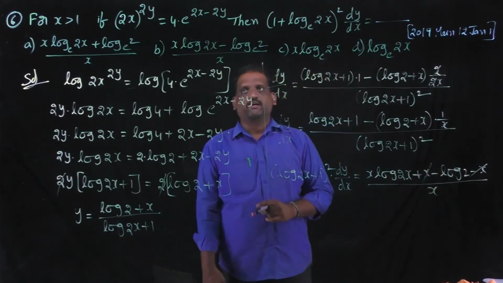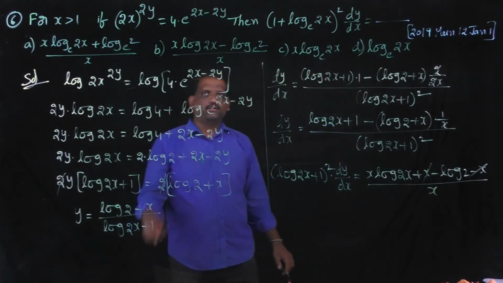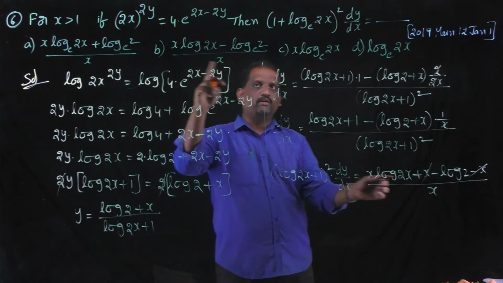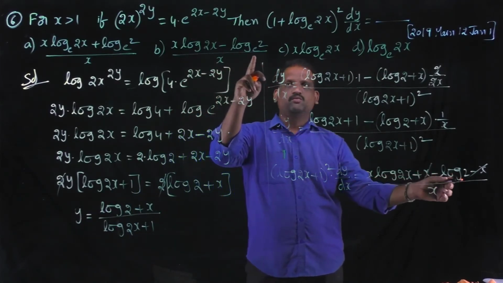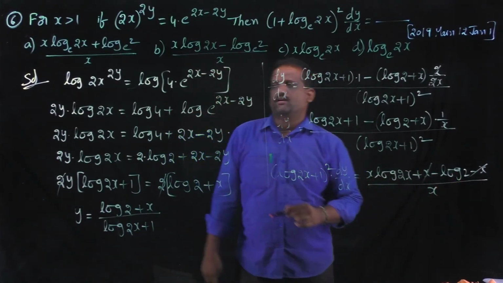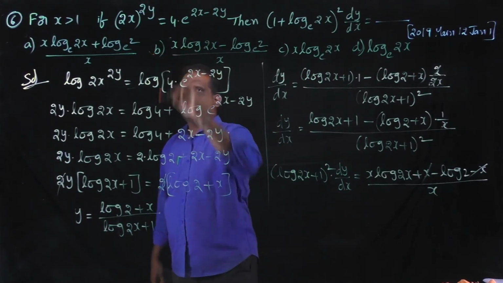X are cancelled. Then we get x log 2x minus log 2 base e by x. Then option B is the correct option.